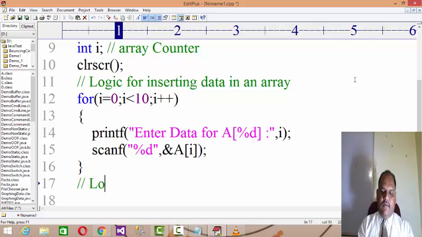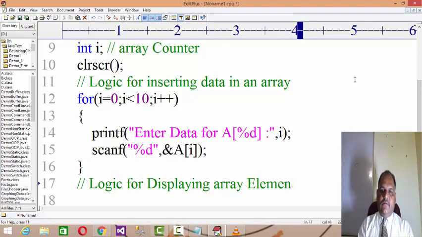Then we'll write the logic for displaying array elements, right? And then the positions of the array, let's say the memory positions, memory addresses.